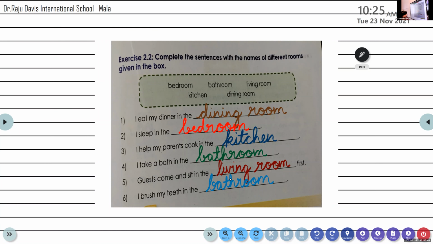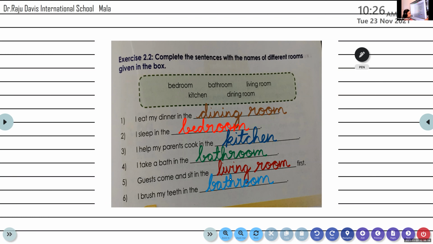Sahasra, please read the third one. I help my parents cook in the kitchen. Yes, I help my parents cook in the kitchen. Okay, Sahasra, don't switch off the camera.